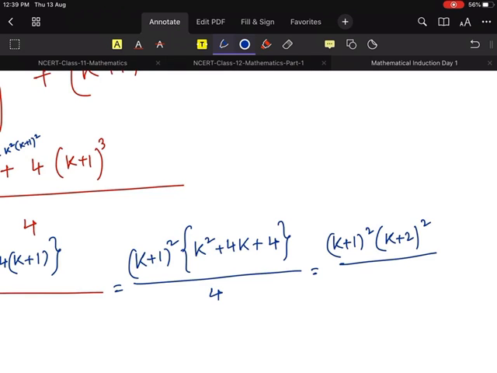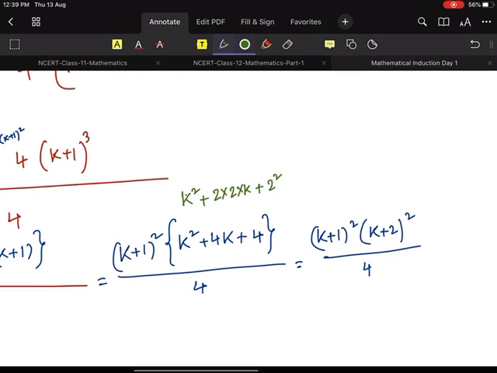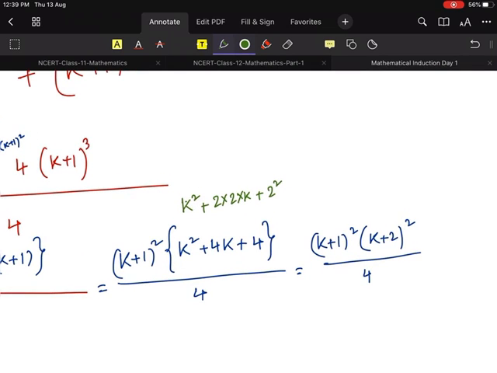Those who haven't understood, let me just do it. We have a square plus b square plus 2ab, with a equal to k and b equal to 2. That's why I'm writing k plus 2 whole square. Okay? Clear, everyone? Understood? So this is what I get.